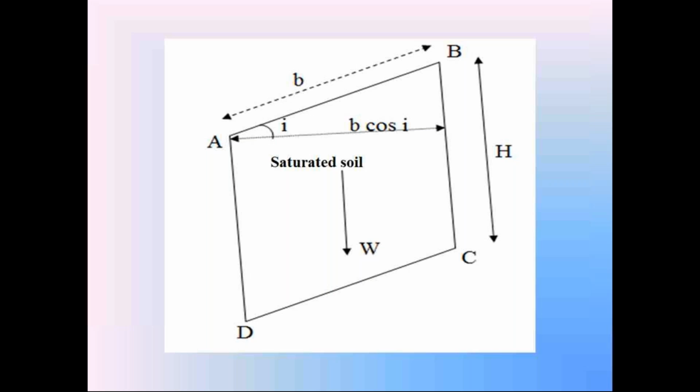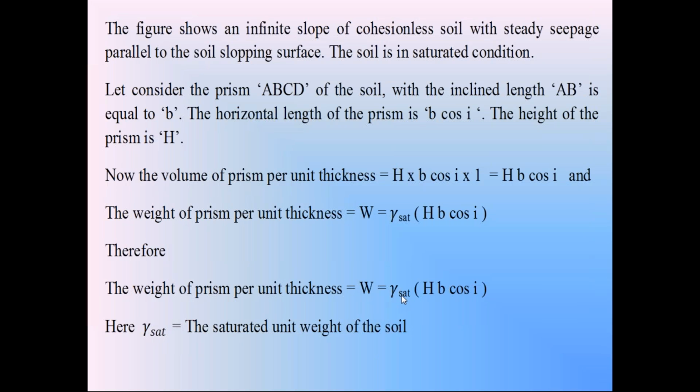According to definition, gamma saturation is equal to the weight of the soil prism W divided by volume of the soil prism H into B cos I. So the weight of the soil prism W is equal to gamma saturation into volume of the soil prism H into B cos I. Here this gamma saturation is called the saturated unit weight of soil, because due to seepage flow, the entire soil is in saturated condition. The weight of the soil prism W is equal to gamma saturation into H into B cos I.